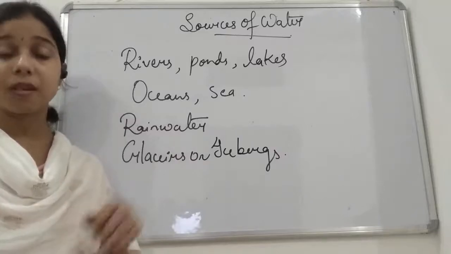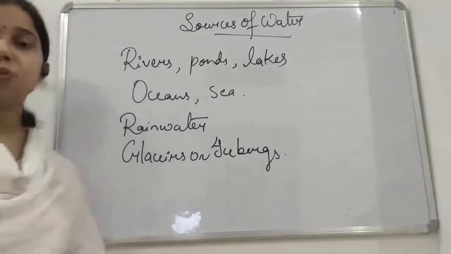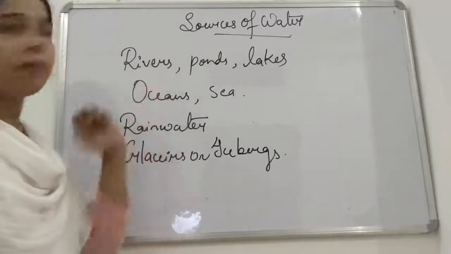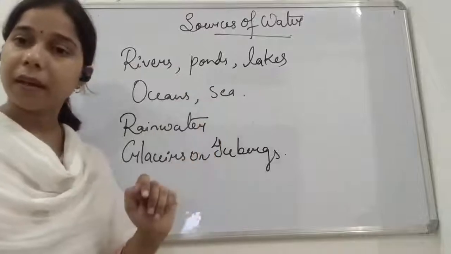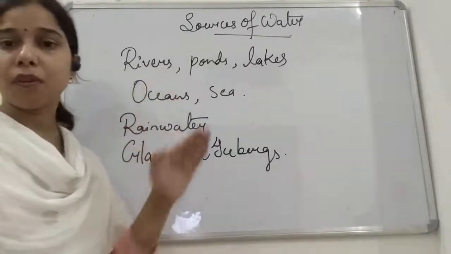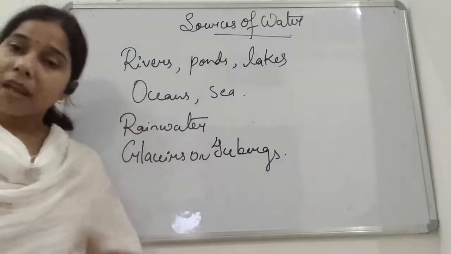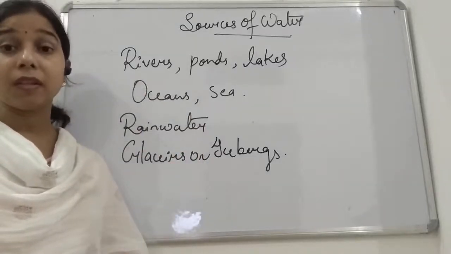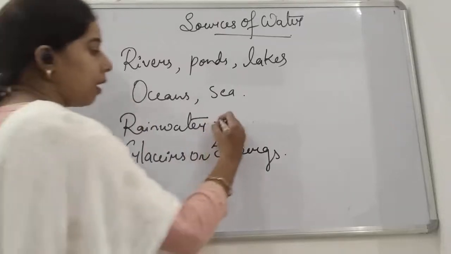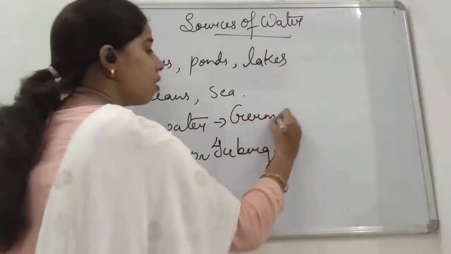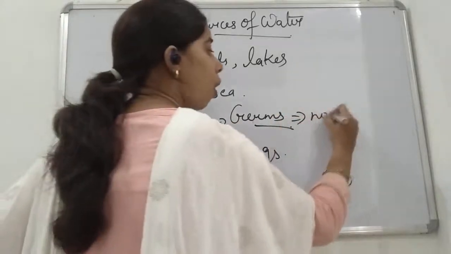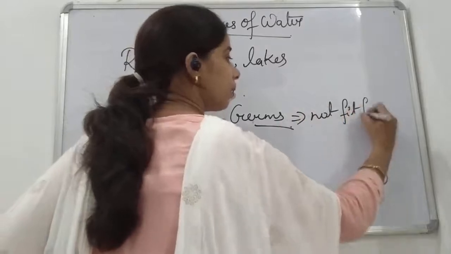But as it reaches the land, this rainwater finally mixes with the rivers, ponds or lakes. As it mixes with the river or pond, it makes the water unfit for drinking, because the water then contains germs, and due to the presence of germs it is not fit for drinking.